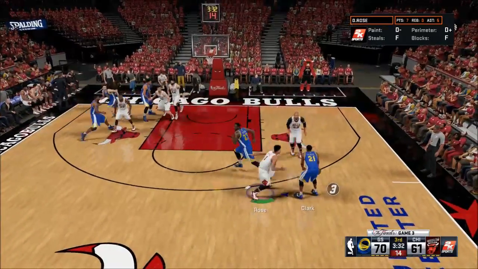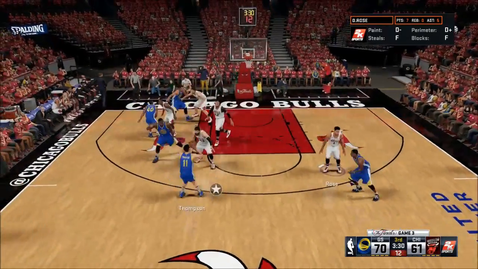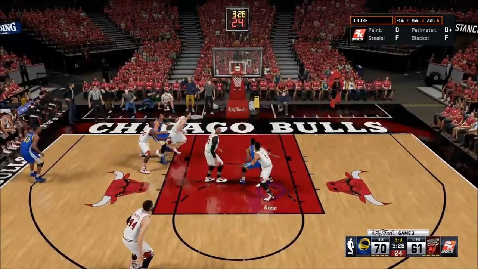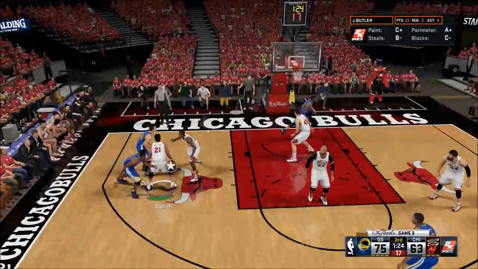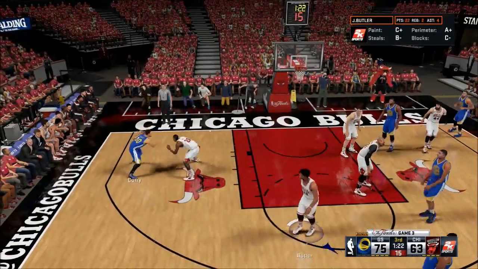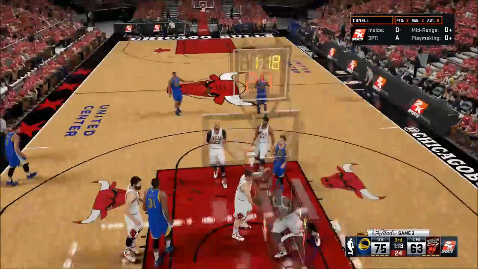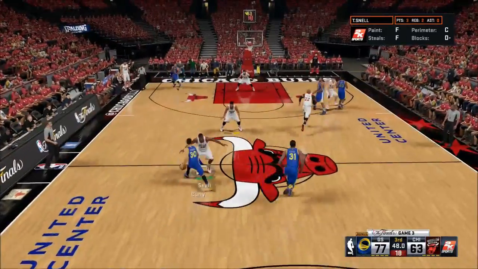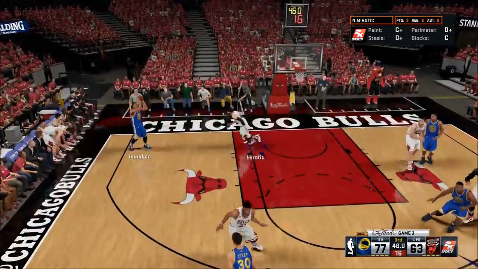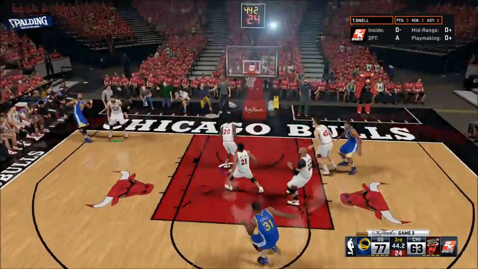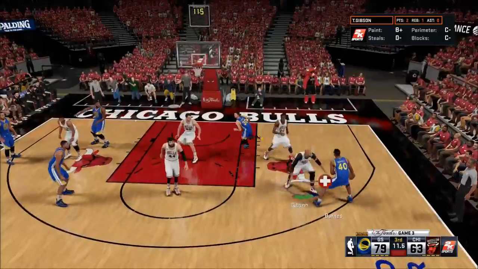Here's Draymond Green over to Ian Clark. Ian Clark on the right wing. Here comes Klay Thompson off a screen. Mirotic in his face did a good closeout there. He gets the roll. He gets it to go. When they're hot, they can't be beaten. Steph Curry gonna show us why he is the best point guard in the league, and he gets that floater to go. Steph Curry now has again crossover, dish it in the corner to Iguodala. Iguodala with a hand in his face gets it to go. They're up by 16 points.